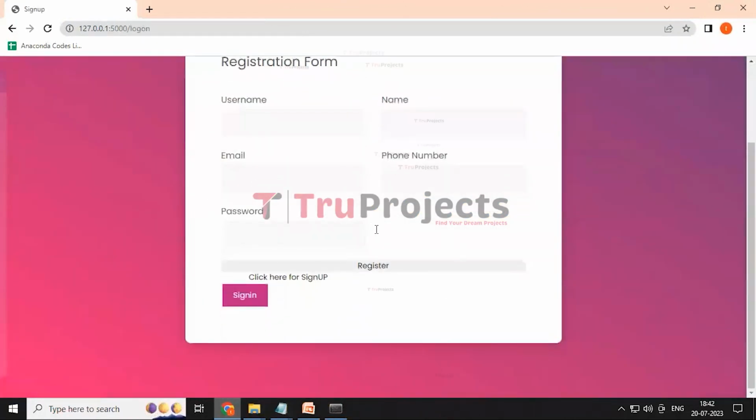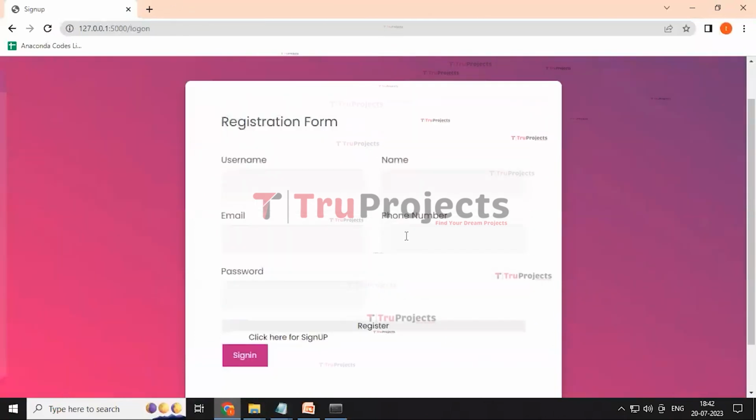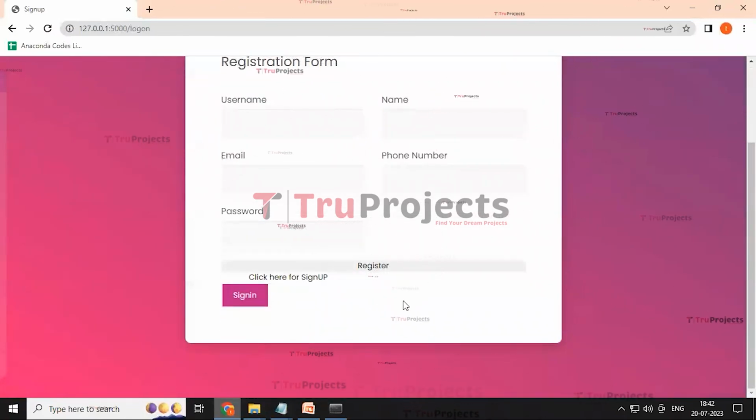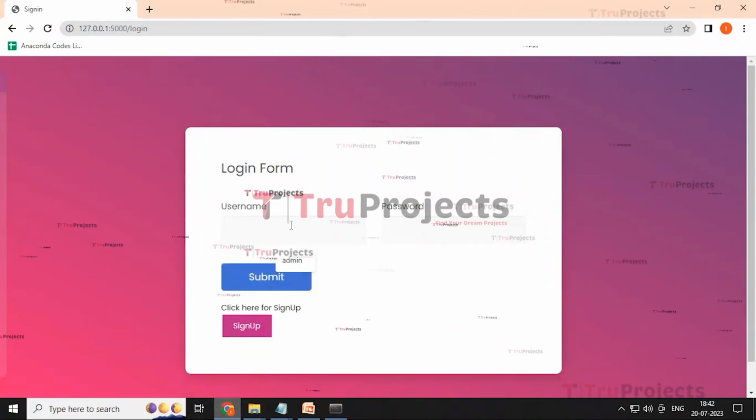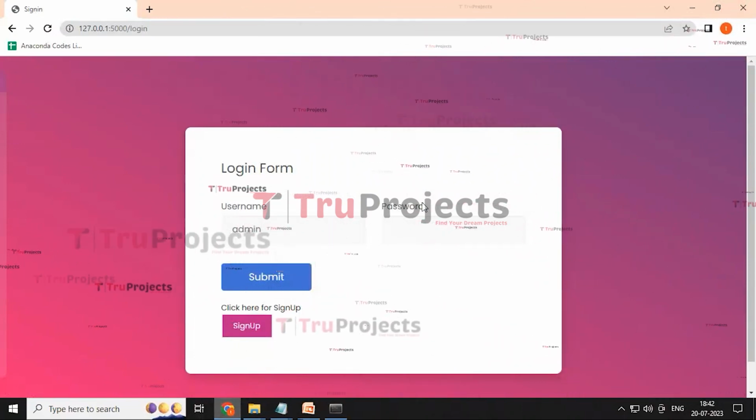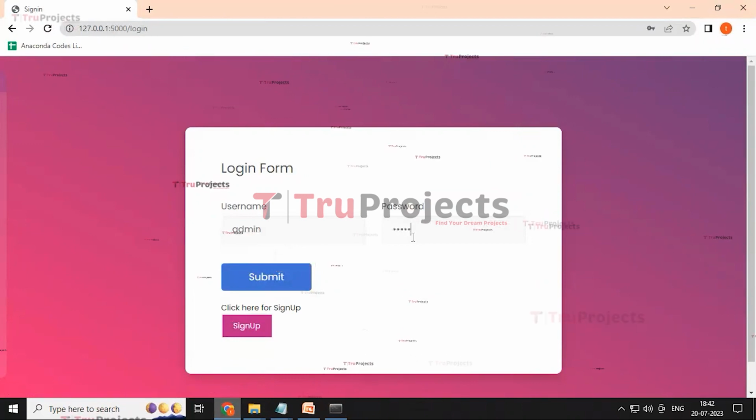Here it redirected to the registration page having the necessary details to be filled to create an account, but my account is already generated, that's why I'm using the sign in button, and it redirected to the sign in page. We need to enter the username and password as admin and then enter. Click on submit button.